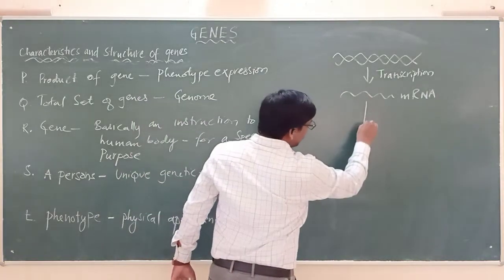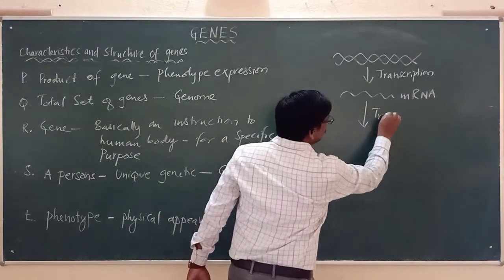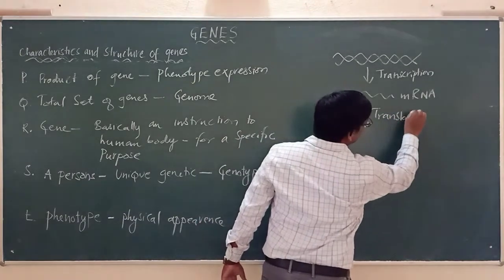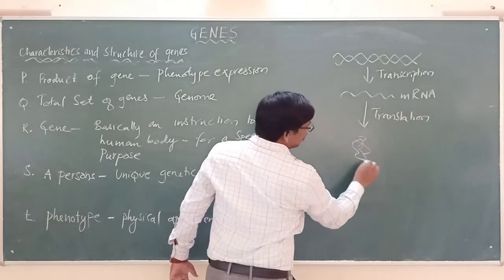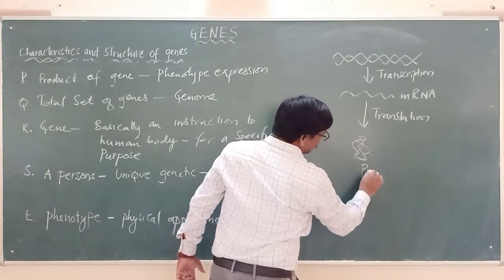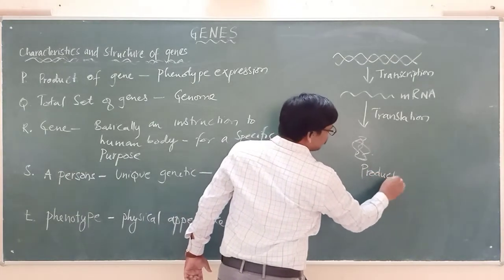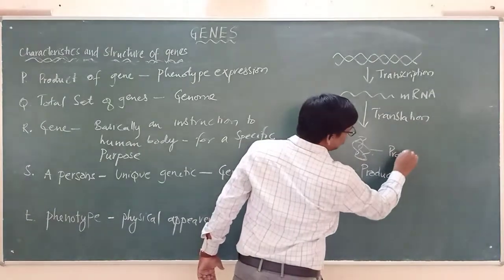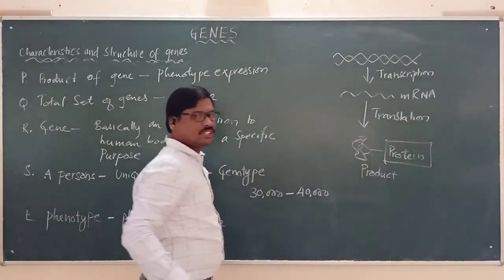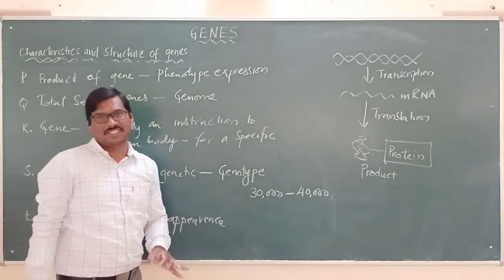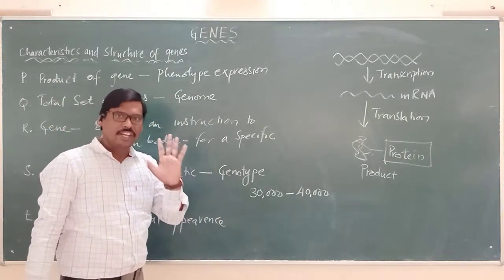And this mRNA will undergo another process called translation, producing the product. That product is nothing but the protein. It is this protein which determines the characteristics of an individual.